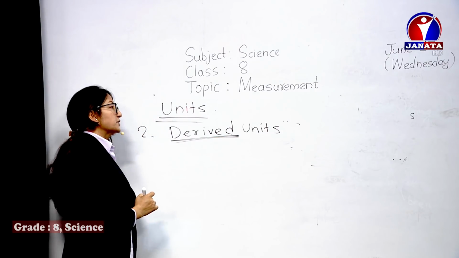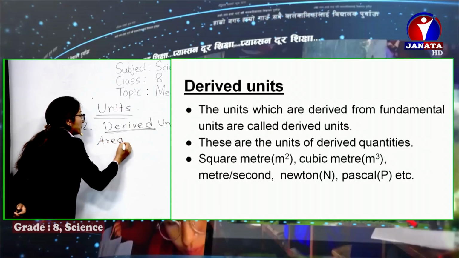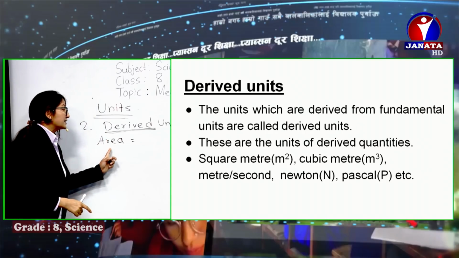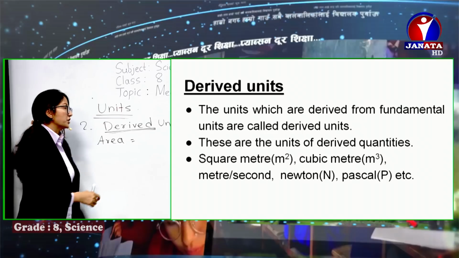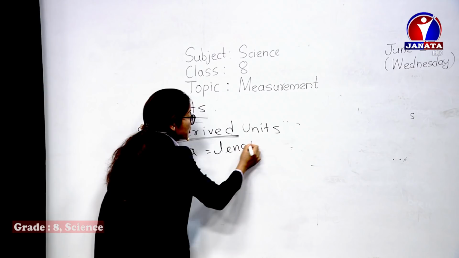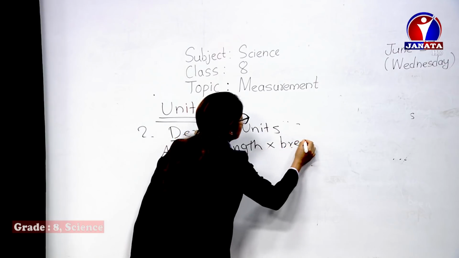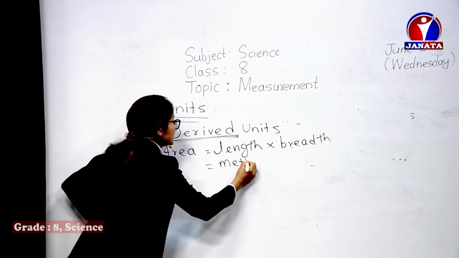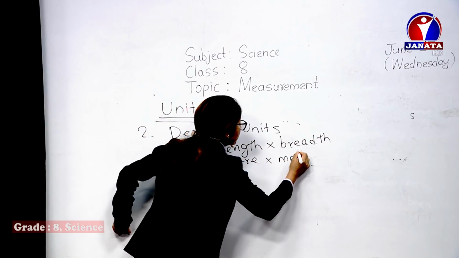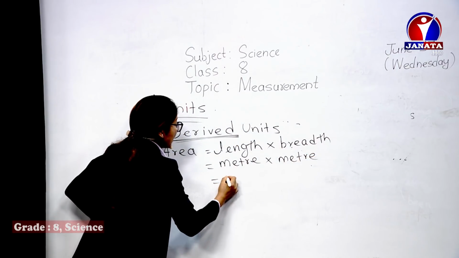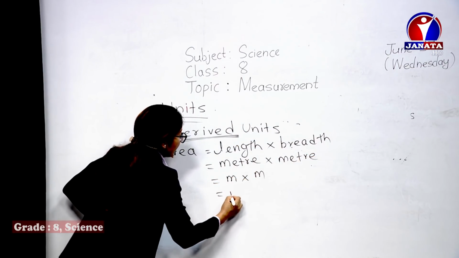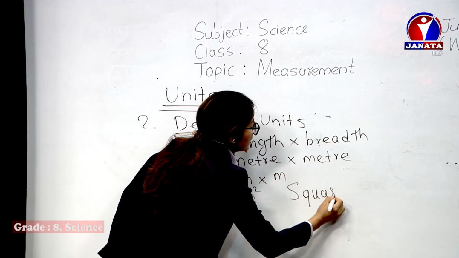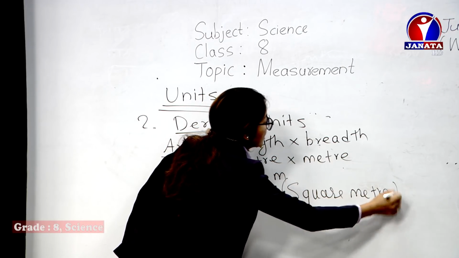Now, let's have some examples. First of all, just before we talked about area. Area is a derived quantity, so its unit is also a derived unit. We have already written that the surface area of a simple rectangle is length into breadth. Length is measured in meter in the SI system, and breadth is also measured in meter. So meter into meter is m square. So the SI unit of area is square meter. This is a derived unit.